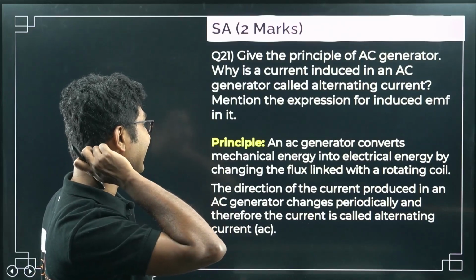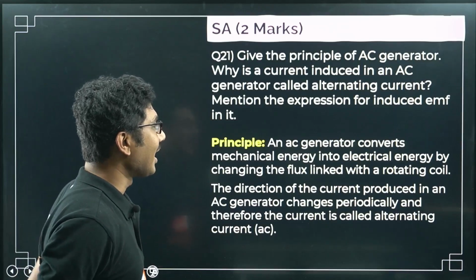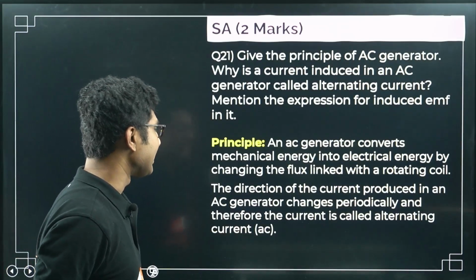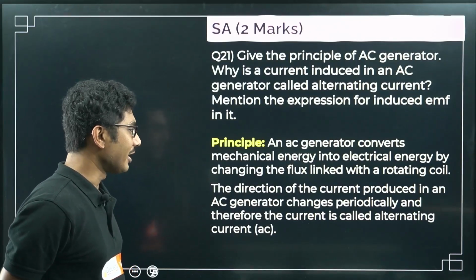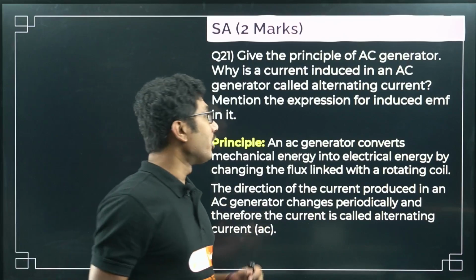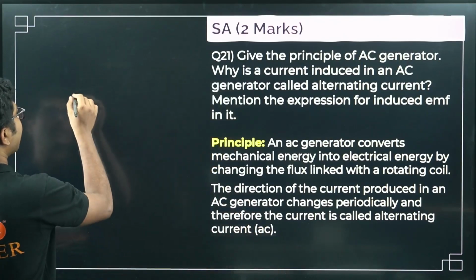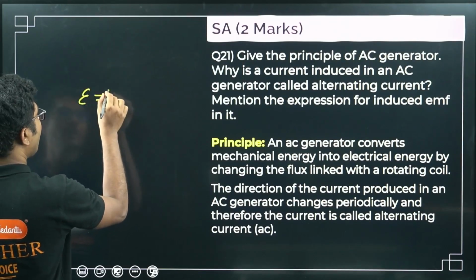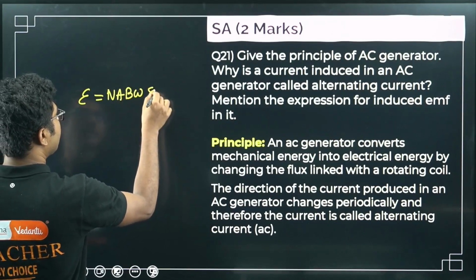An AC generator converts mechanical energy into electrical energy by changing the flux linked with the rotating coil. The direction of the current produced in an AC generator changes periodically, and therefore the current is called alternating current. Now the expression for induced EMF for an AC generator is given by epsilon equals NAB omega sine omega t.